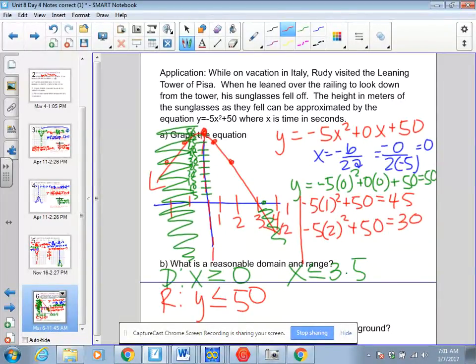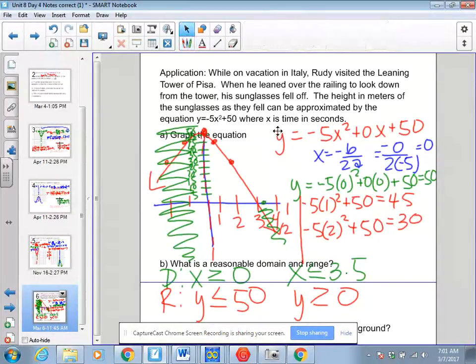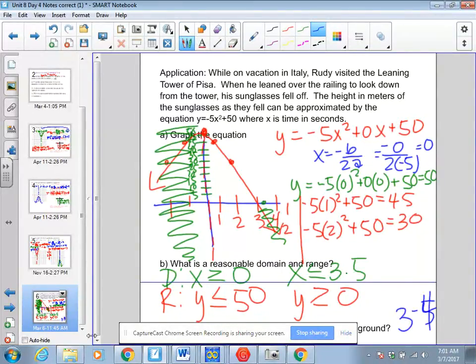That's my vertex. But it also has to be greater than or equal to 0, because there are no y values below 0. And the last question is asking when this hits the ground. It hits the ground somewhere between 3 and 4 seconds. All right, you've got some time to work on homework.